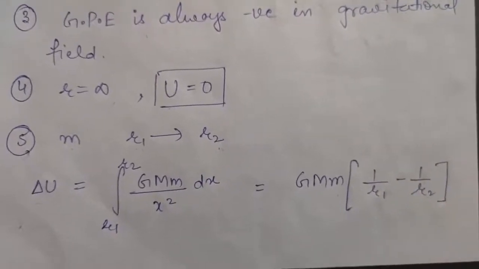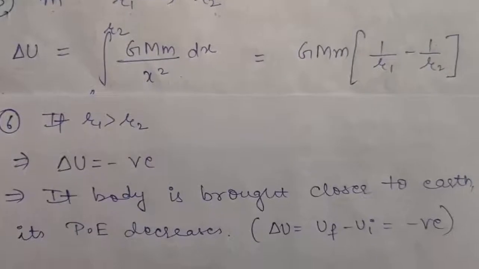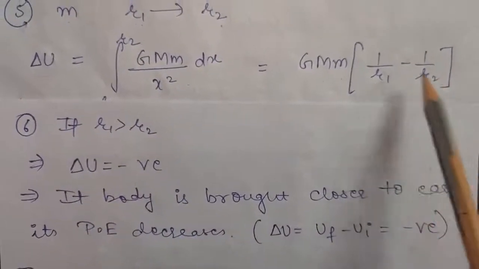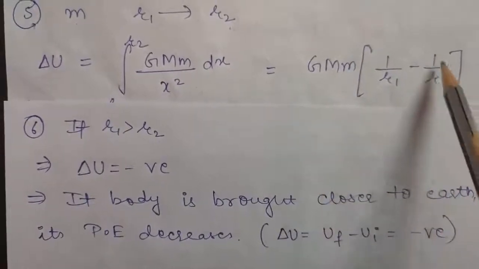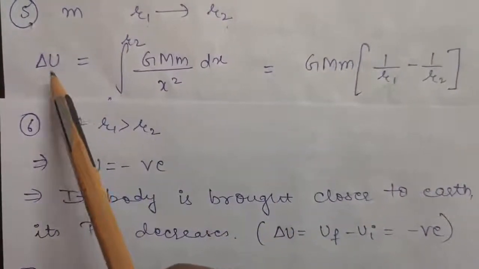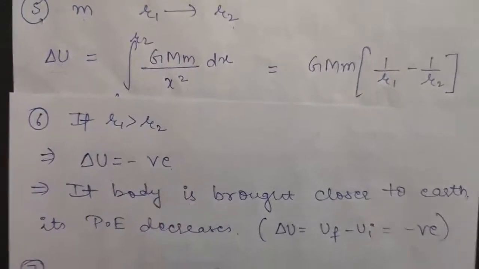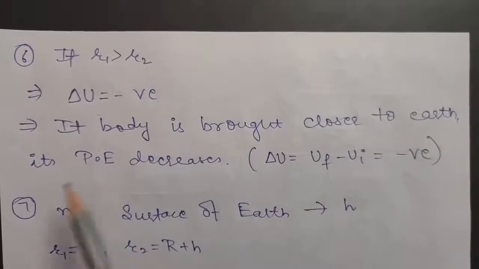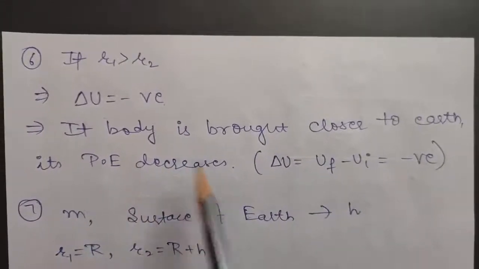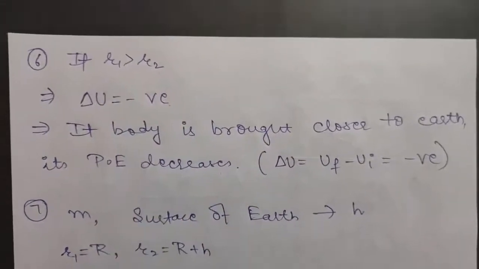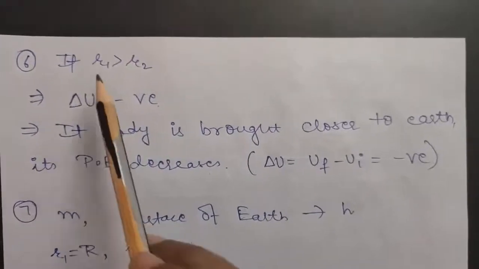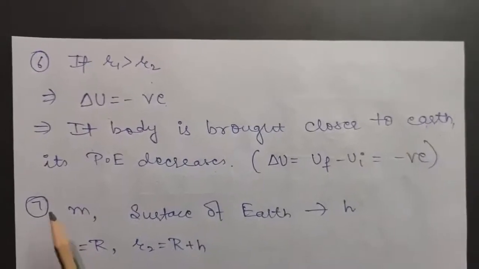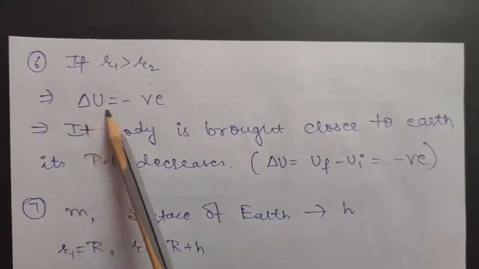Now let us apply a case here, that is if r1 is greater than r2. See here, if r1 is greater than r2, then this quantity will come to be negative. That means delta U will come to be negative. So this implies if the body is brought closer to the earth, its potential energy decreases. Because if you are going from r1 to r2, and r1 is greater than r2, that means you are going closer to the earth, and therefore you are getting delta U to be negative.